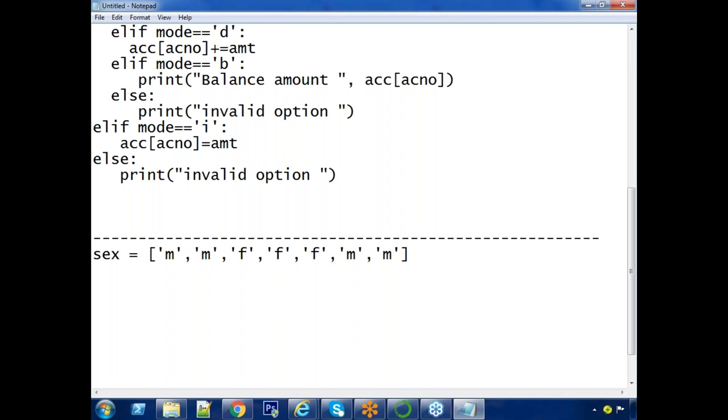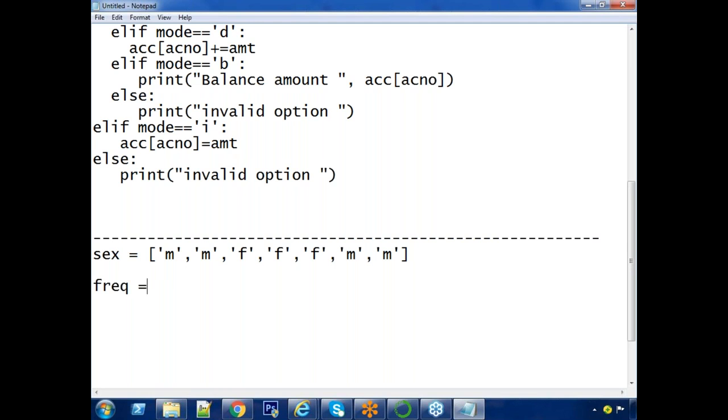I want grouping aggregation about the frequency. If I apply len of sex, what will I get? Total 7. But I want a separate count for male and a separate count for female. To perform such grouping aggregations, I will take the help of a dictionary.